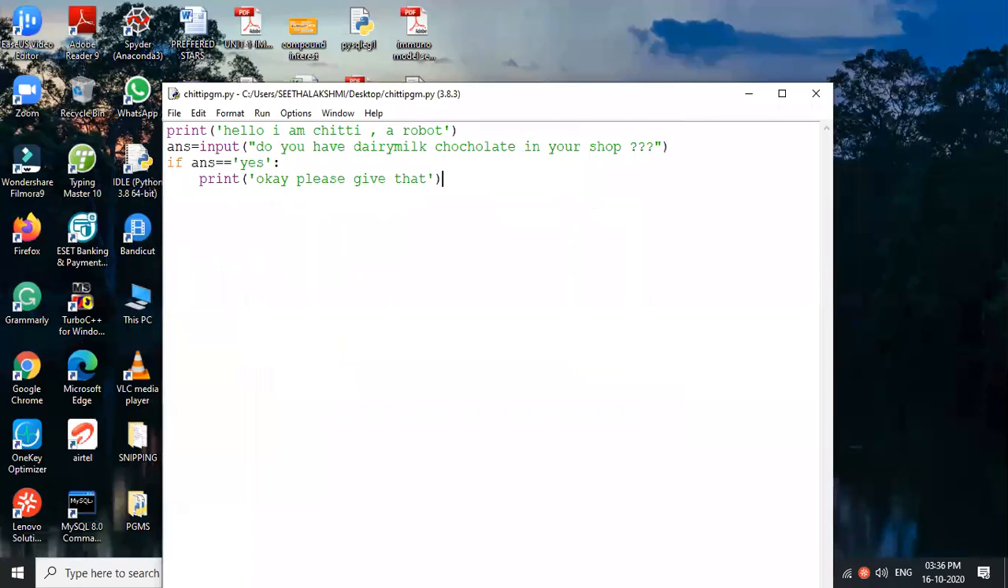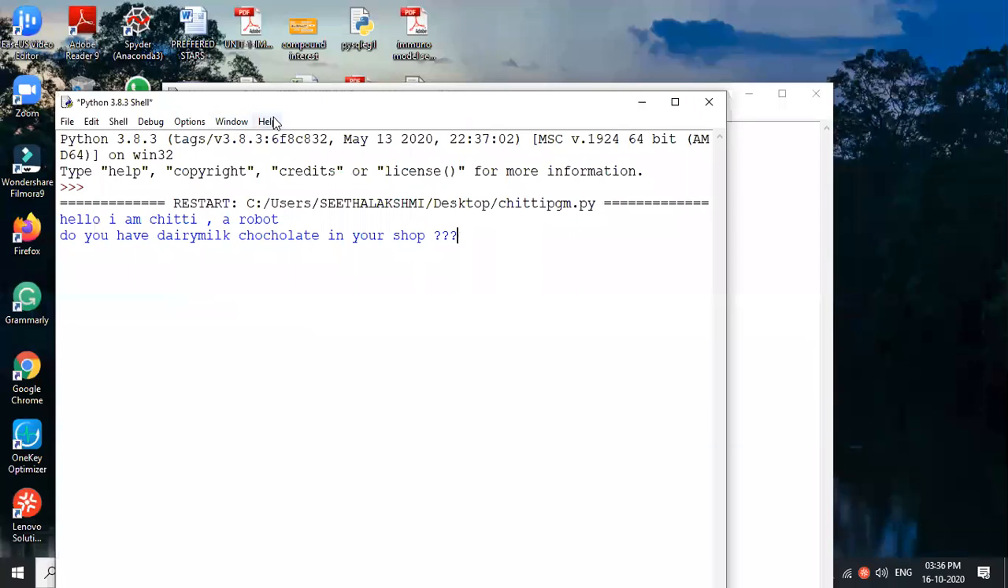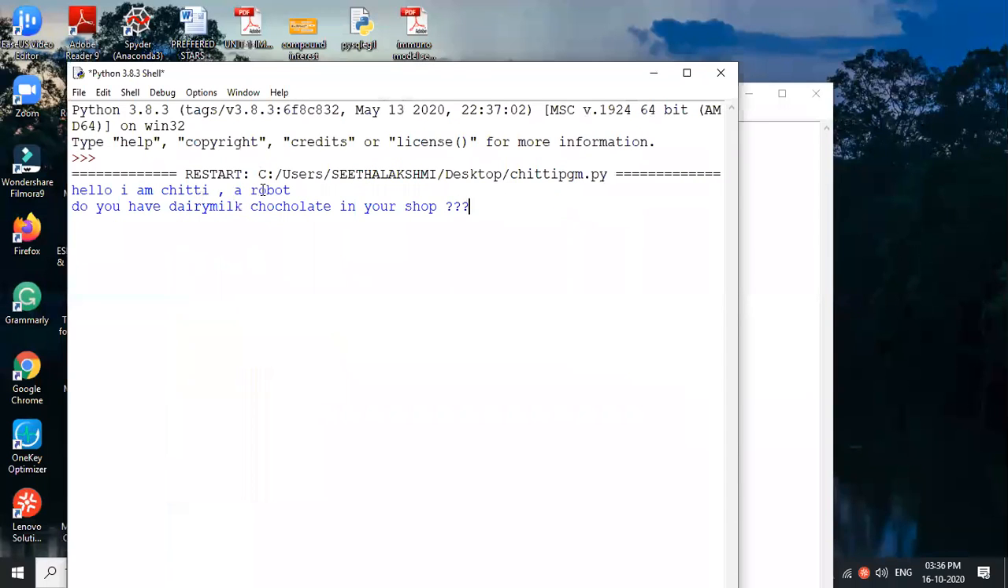Okay, I saved this. Now I am executing. I want to execute the program. What is the shortcut key to execute or to run? Run or execute, both are same. F5. Very good, nicely said. Now it is asking, hello, I am Chitty, a robot. Do you have Dairy Milk chocolate in your shop? Suppose we are the shopkeeper, whether we have it or not. Suppose you are the shopkeeper. What's your answer?